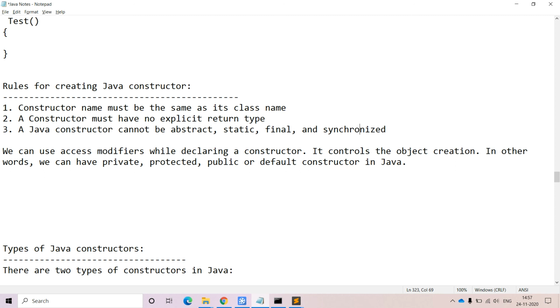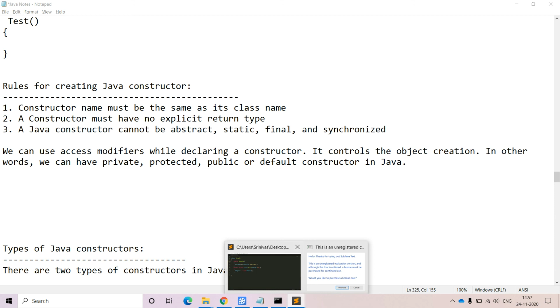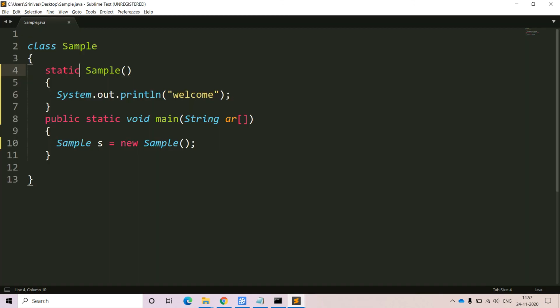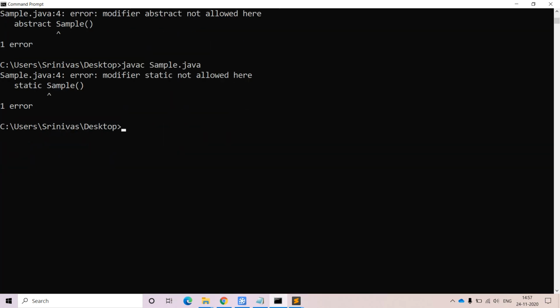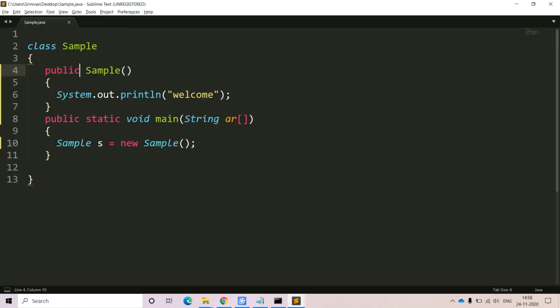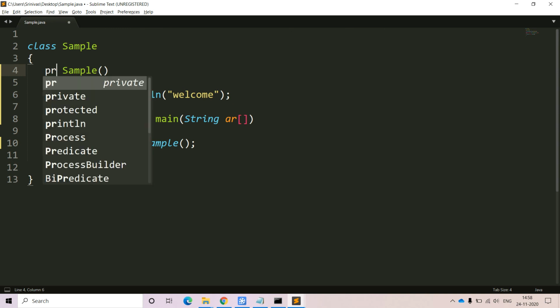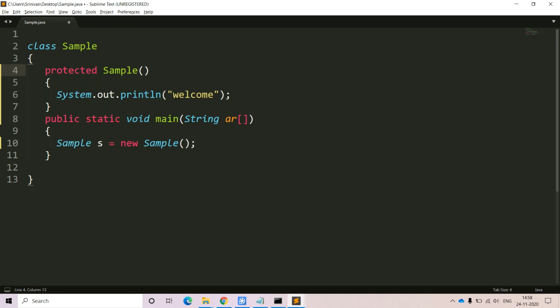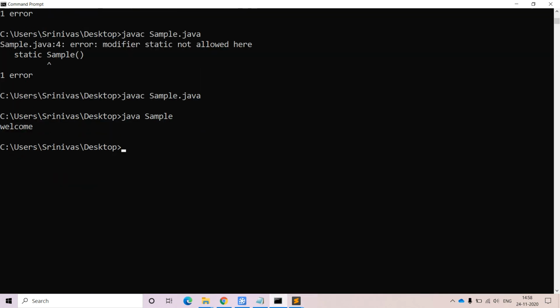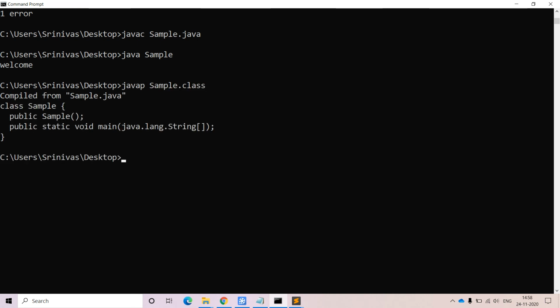Then what can we use? We can use the access modifiers like private, protected, public, default. Here the default accessibility is default, that's why we need not mention it explicitly. So instead of default we can make it public, there is no problem. Javac Sample.java, java Sample, welcome we are getting. If you want to make it protected, there is no problem at all. We can use public, protected as well as default.